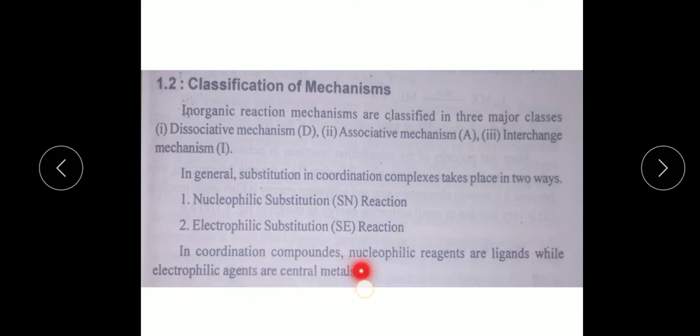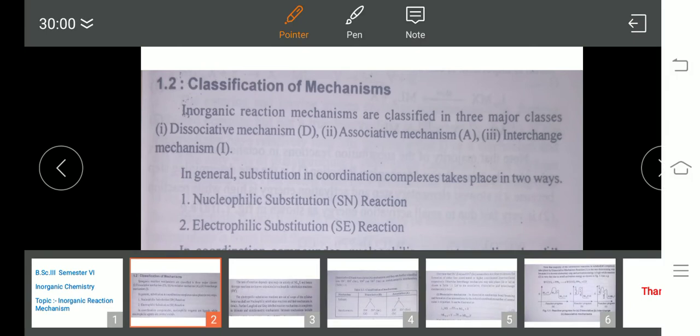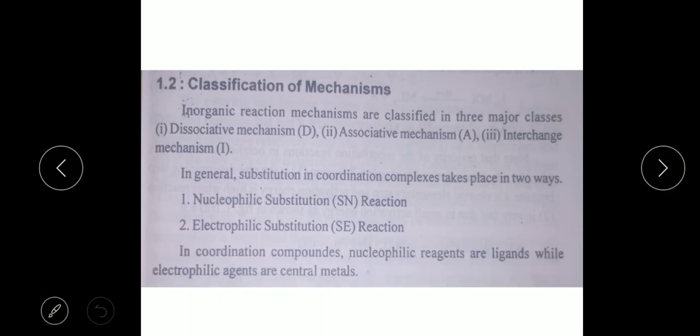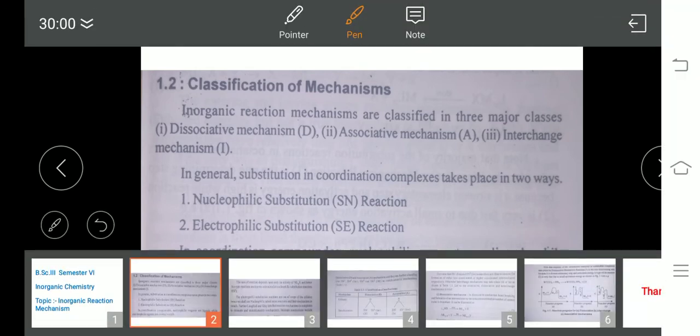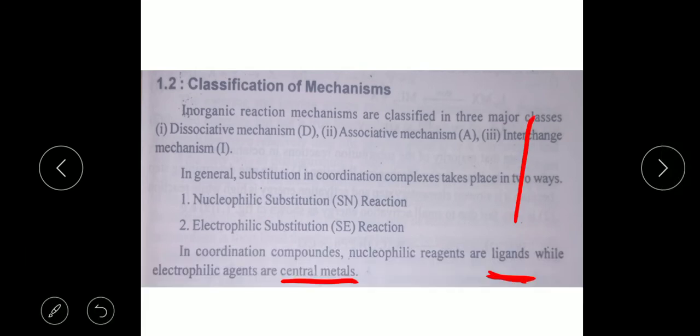In coordination compounds, nucleophilic reagents are ligands, while electrophilic agents are the central metals.